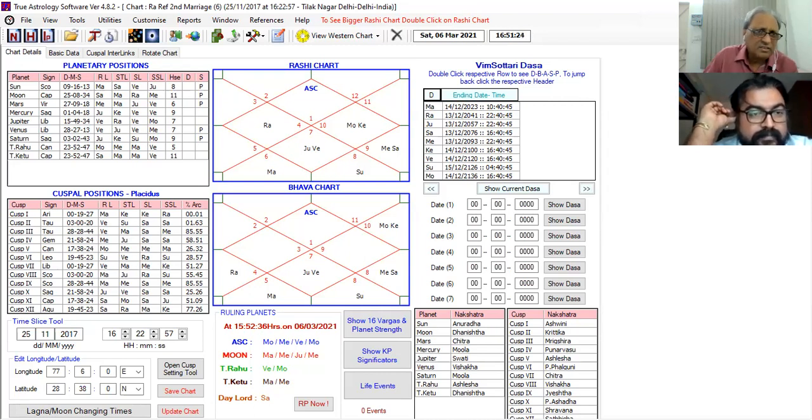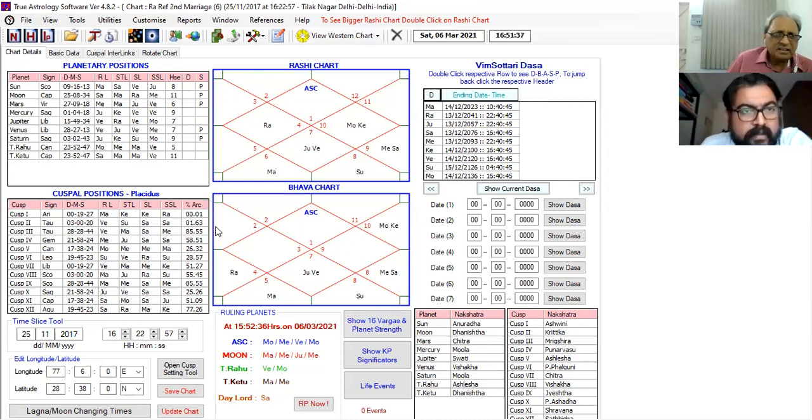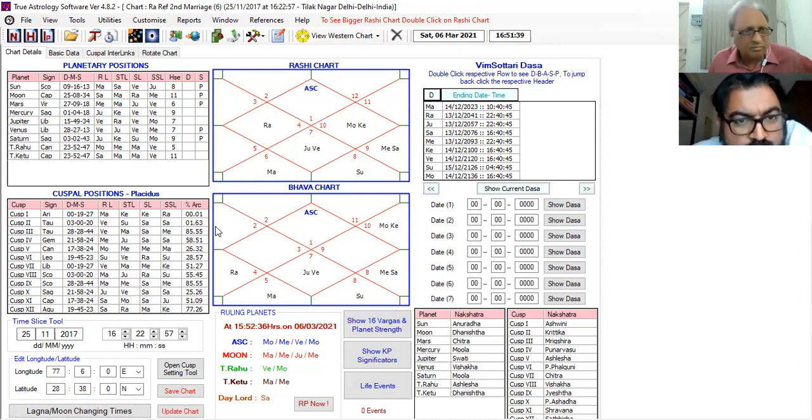So the transit of Venus can give, sir, because it is not denying. And Rahu Dasha, Rahu Bhukti is very strong. Mars is a weaker one, but Venus is better than Mars.